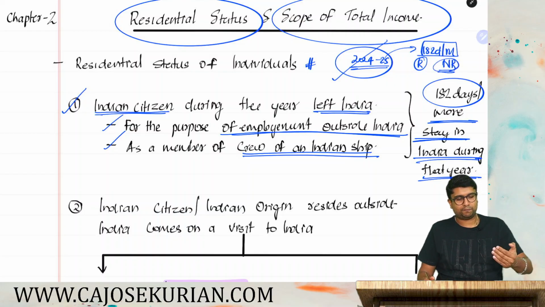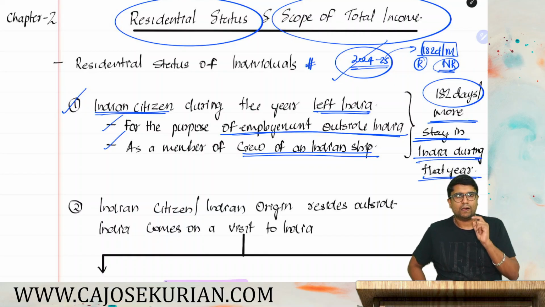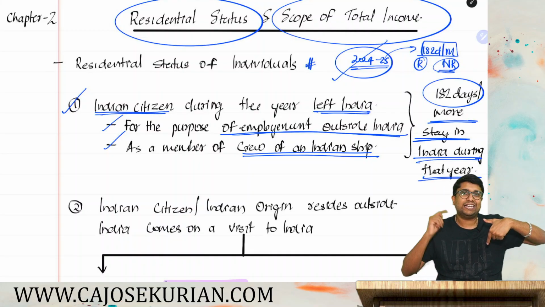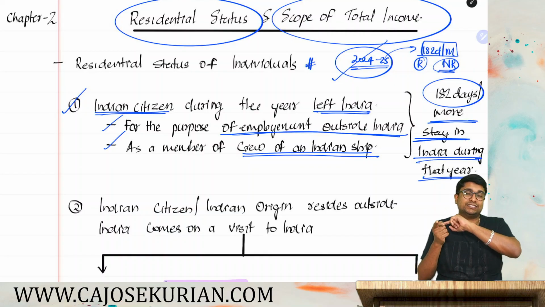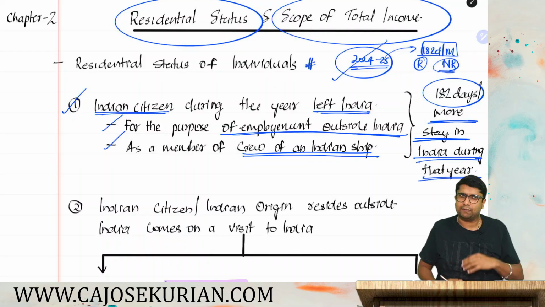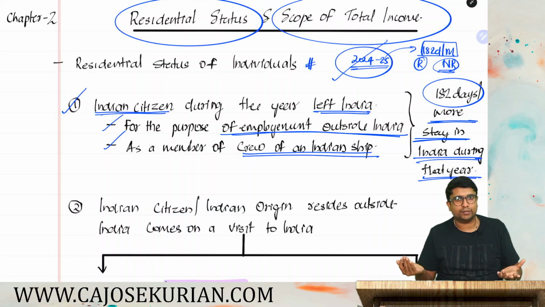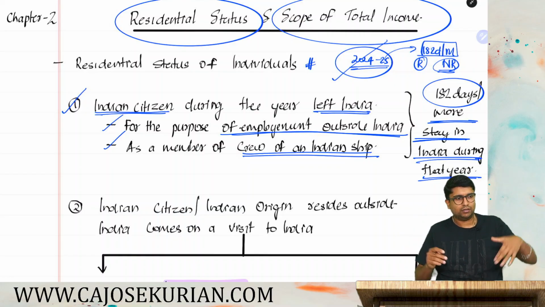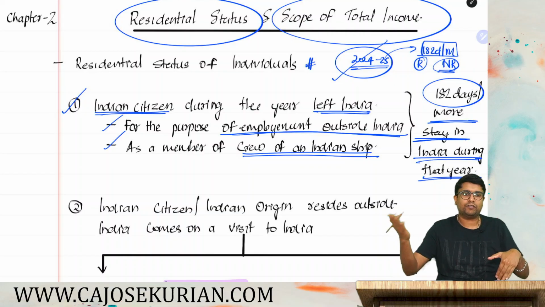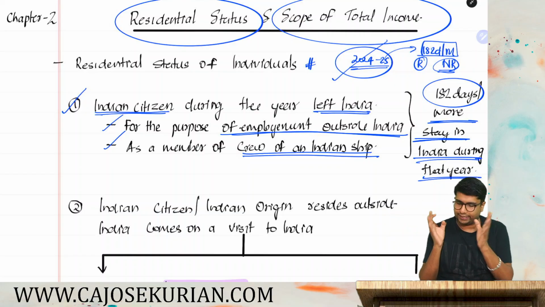Days of stay means the number of days that you have stayed in India, that's it. Now, how do you count the days of stay? Very simple, friends. Both the date of arrival and the date of departure have to be counted as if you are in India. For example, I visited today and I've left tomorrow, so 2 days you are in India. You don't have to take that 24-hour cycle and all. The date of arrival and the date of departure both have to be counted as if you are in India.